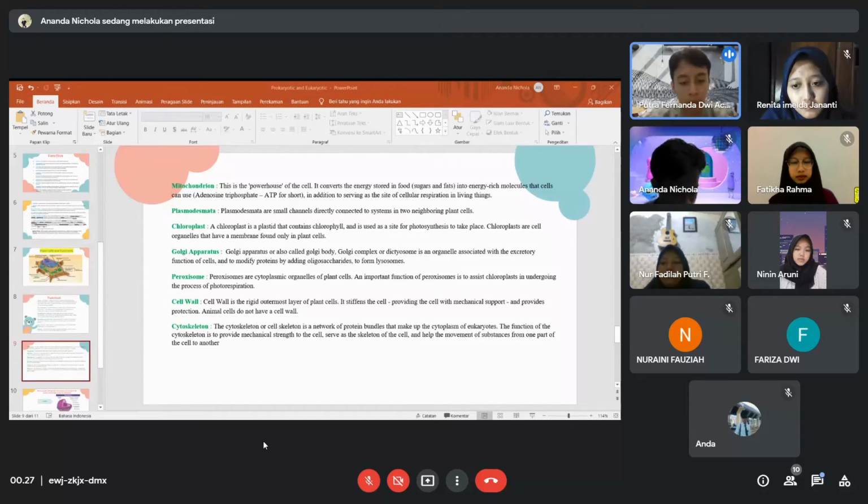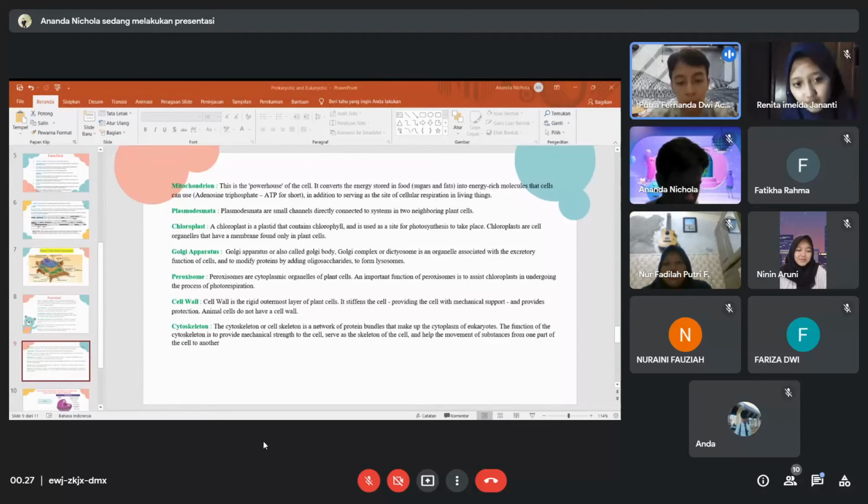Next, Golgi apparatus. Golgi apparatus is also called Golgi body, Golgi complex, or dictyosome. It is an organelle associated with the excretory function of cells, and it modifies protein by adding oligosaccharides to form lysosome.